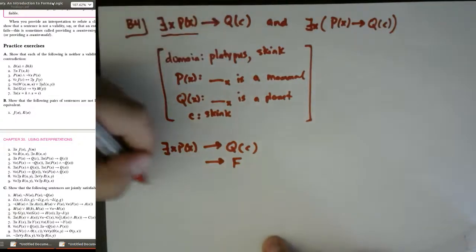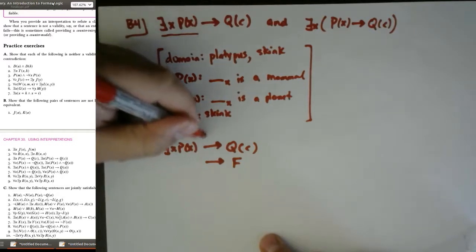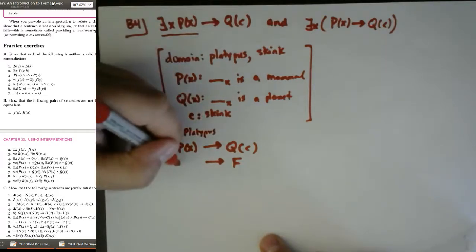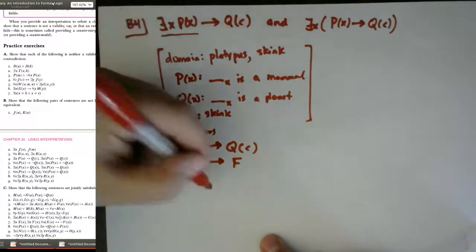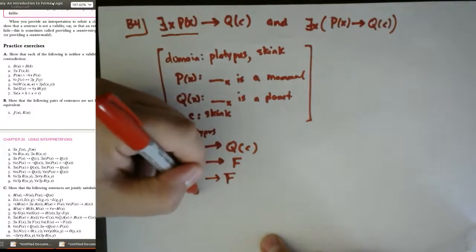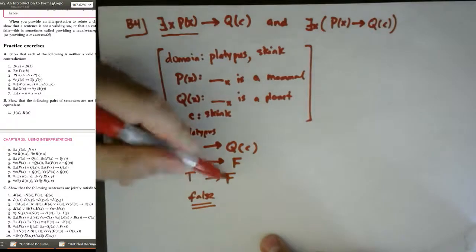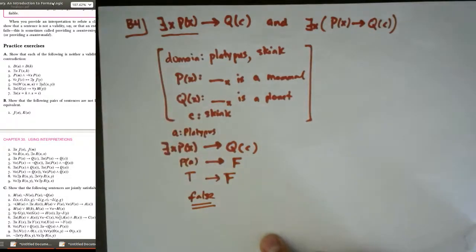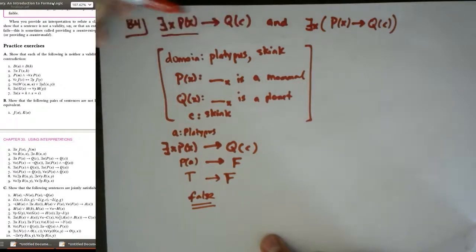If I let a stand for platypus, then I would have P(a) here, and that's true. So I have a true implies false. Well, that's false, because that's how implies works. So we have an interpretation in which this first sentence is false.